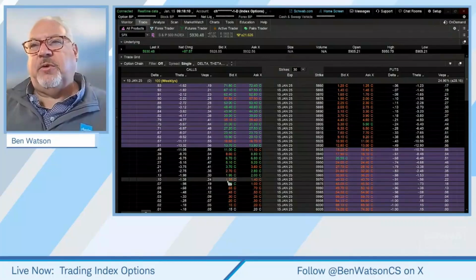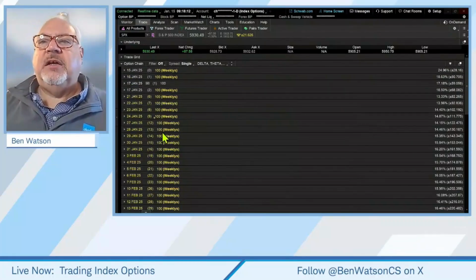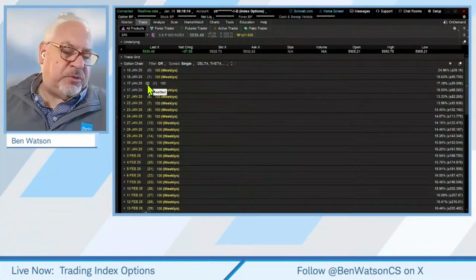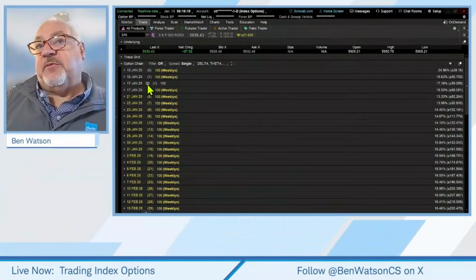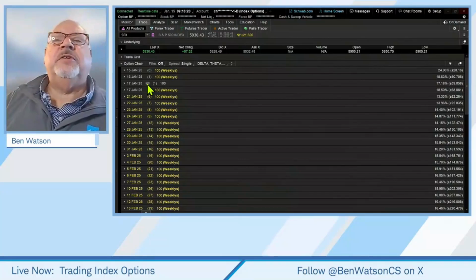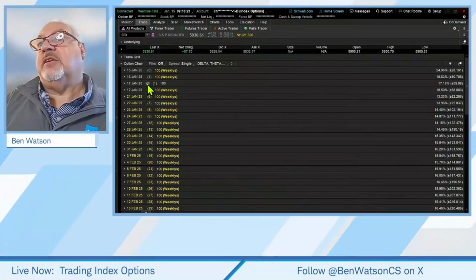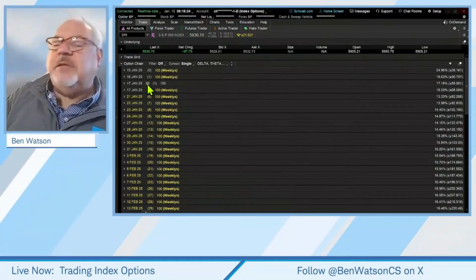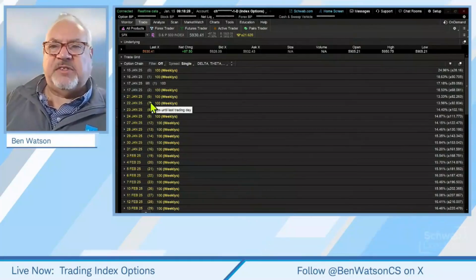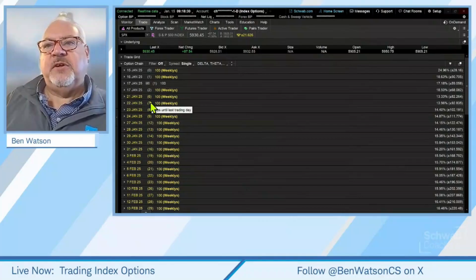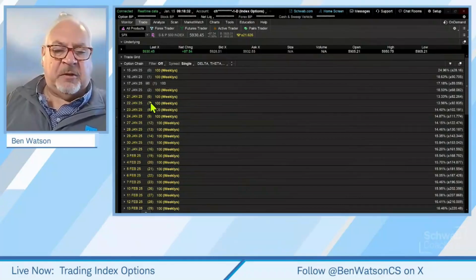Now, Jerry asks an interesting question. Why would anybody trade an AM settled option? You might trade that if you are, say, for instance, an institutional investor that is maybe looking to take advantage of potential overnight movement. But by and large, as retail traders, we're going to stay focused on those PM settled index options.